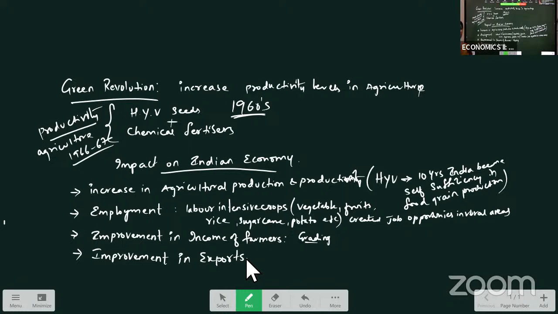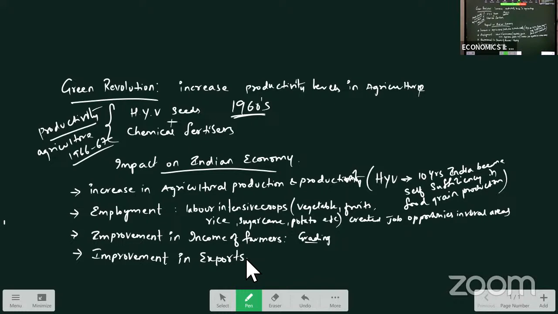it started exporting agricultural products to other countries, with which our international trade has improved. Good relations are maintained with the other nations. As the export values have increased, India used to export a huge basket of food grains, and post Green Revolution, India's exports have increased.